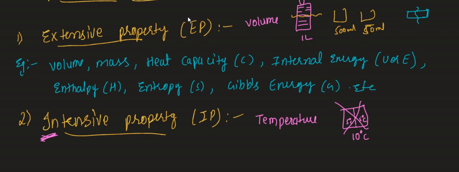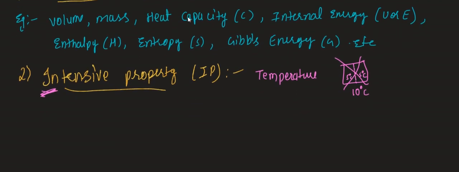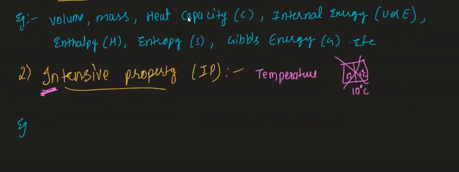So all these are what? Extensive property. Now let us try to understand the intensive property examples. So the first example of intensive property is what? Temperature. Next, you can take the pressure. Now you will say, ma'am, how will pressure become an intensive property? Suppose your room has 1 atmospheric pressure. If you break it, do you get 0.5, 0.5? No, it's not possible. So that means pressure is also what?